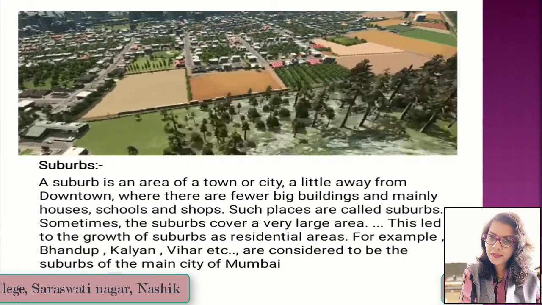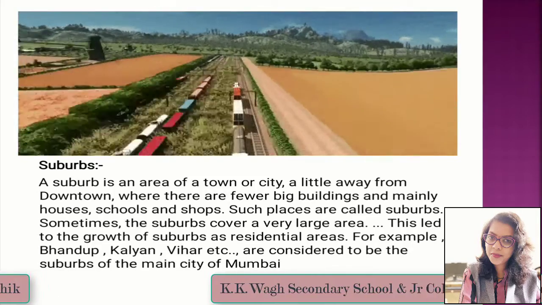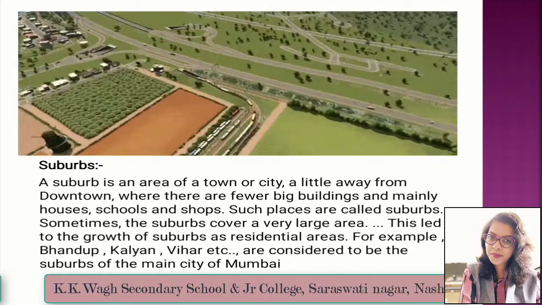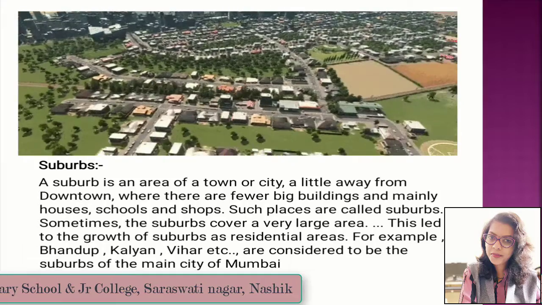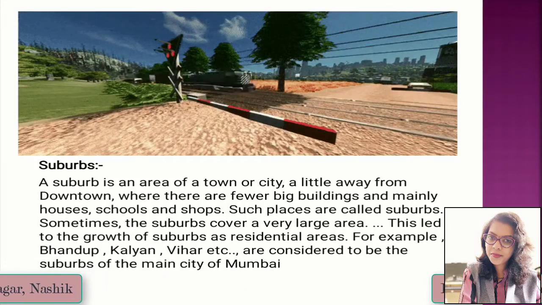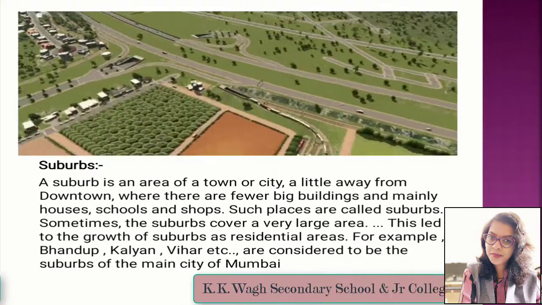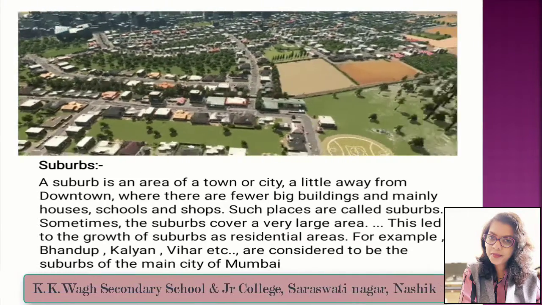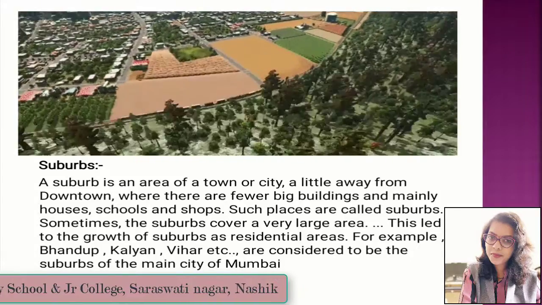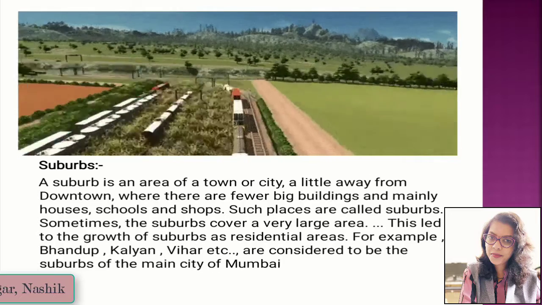Suburbs. A suburb is an area of a town or city a little away from downtown where there are fewer big buildings and mainly houses, schools and shops. Such places are called suburbs. Sometimes the suburbs cover a very large area. This led to the growth of suburbs as residential areas. For example, Bandra, Kalyan, Virar, etc. are considered to be the suburbs of the main city of India.